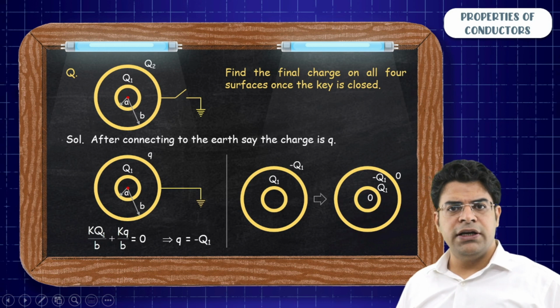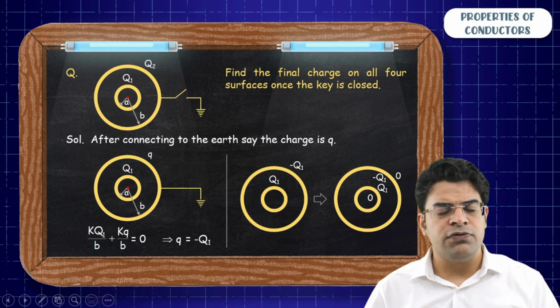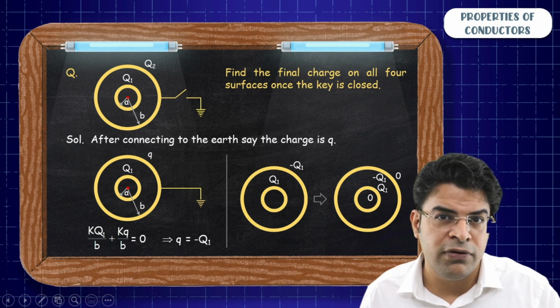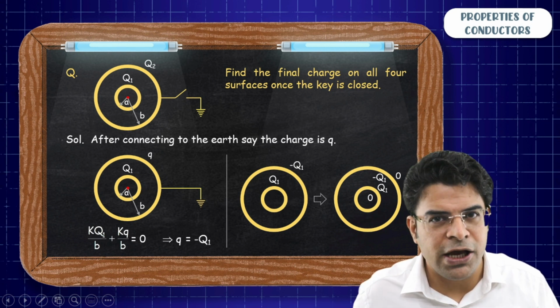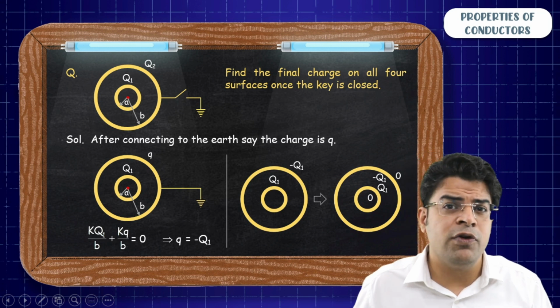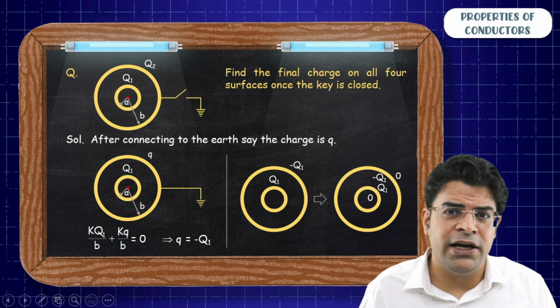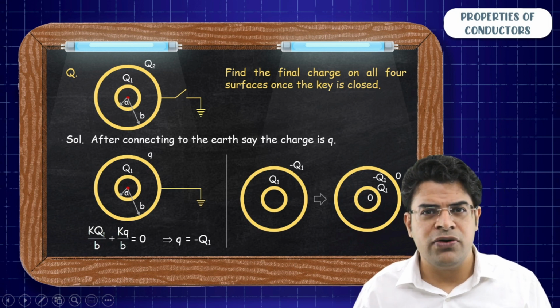So that's all in this hour about the property of conductors. Whatever has been taught here will be used again when we do the chapter of capacitor. The next hour coming up is gravitation specific, where we will talk about Kepler's law, satellite, energy of the satellite, and so many things.